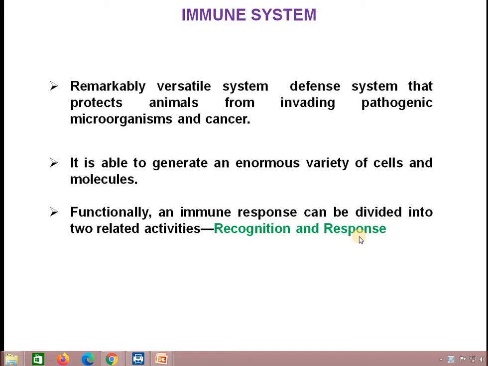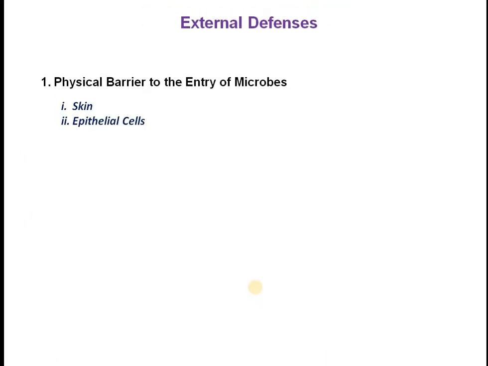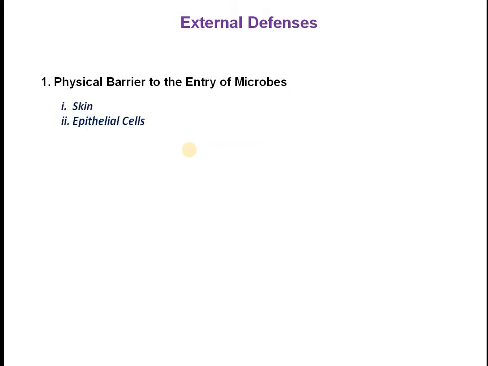So in the previous class we described the external defense system. It is done by providing physical barriers to the entry of microbes, by secretion of different substances from different parts of our body by different secreting cells, and by secretion of different microbial products which protect our body from invading organisms, and the competition of the different microorganisms present within our body with the pathogenic microorganisms. So these are the parts of the external body defense system. Now let us see what the internal body defense system is.